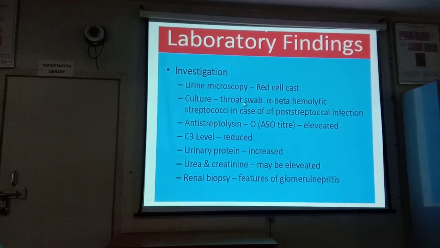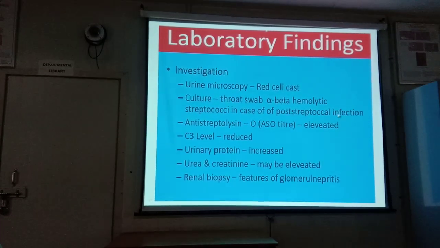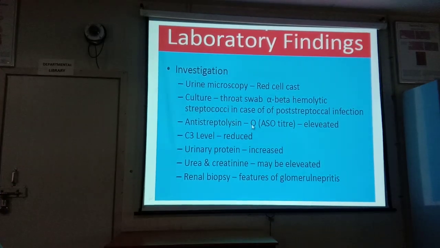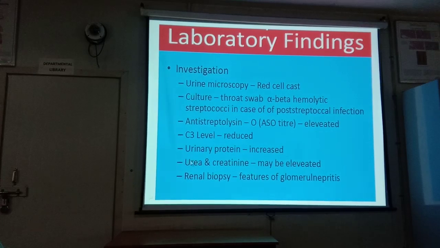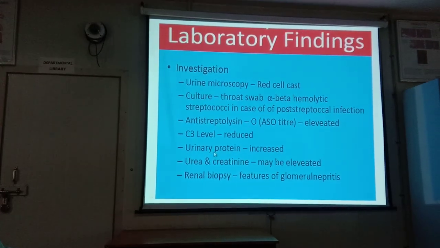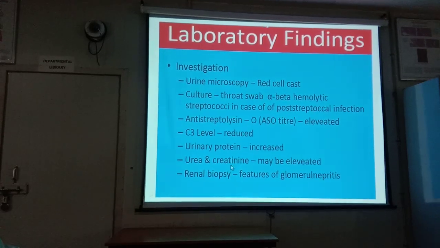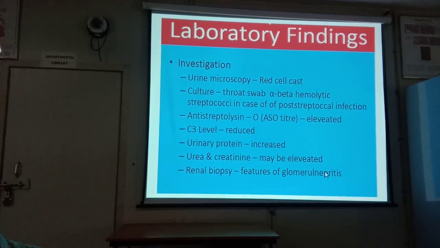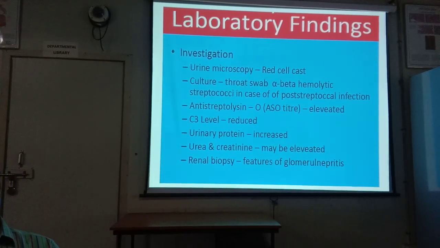In the throat swab culture, beta hemolytic streptococci in case of post-streptococcal infections may or may not be there. But anti-streptolysin O titer, ASO titer, is elevated. C3 level is reduced, urinary protein increased, urea and creatinine may be increased. Renal biopsy shows features of glomerulonephritis, as I have discussed in the light microscopy, immunofluorescent microscopy, and electron microscopy.